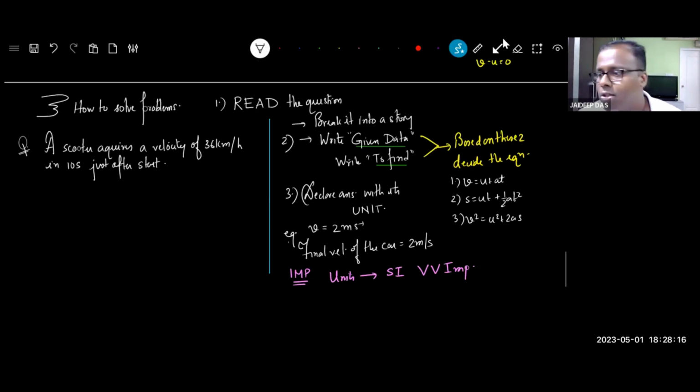Calculate the acceleration of the scooter. Note down the question first, and then we will understand.